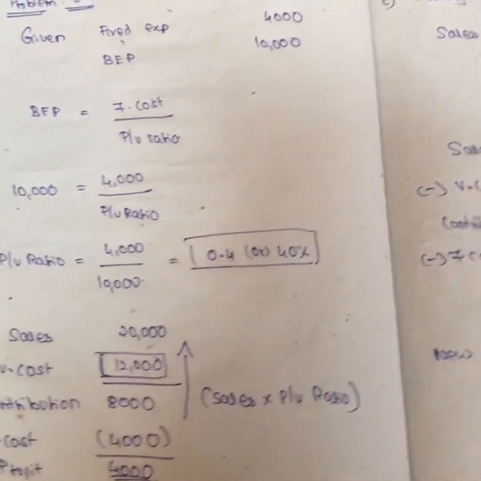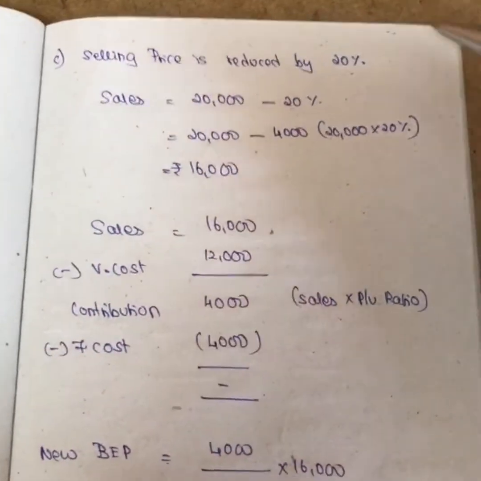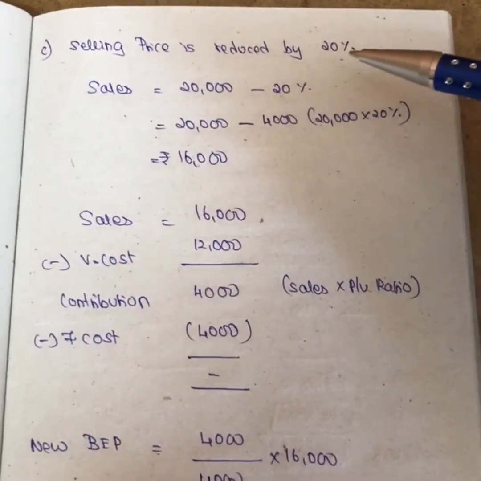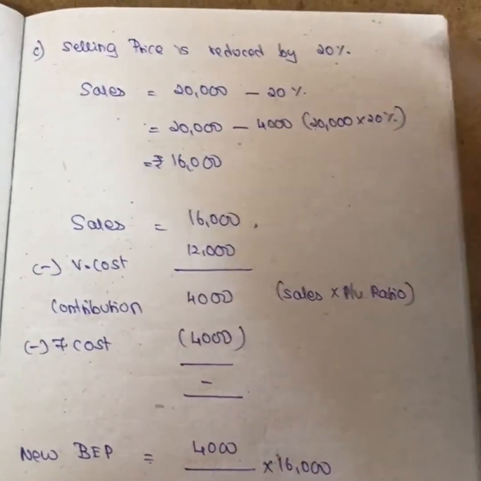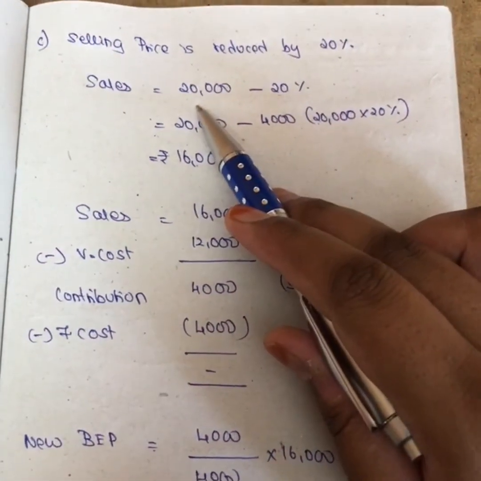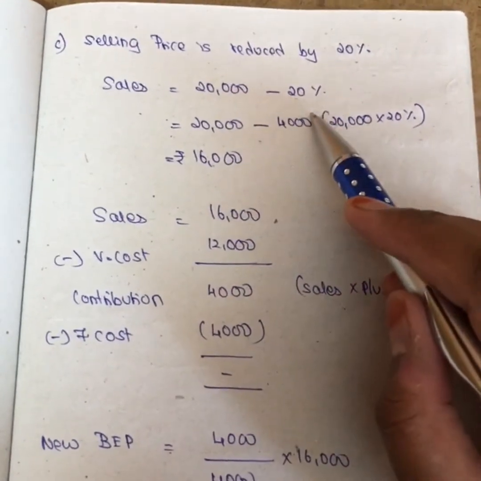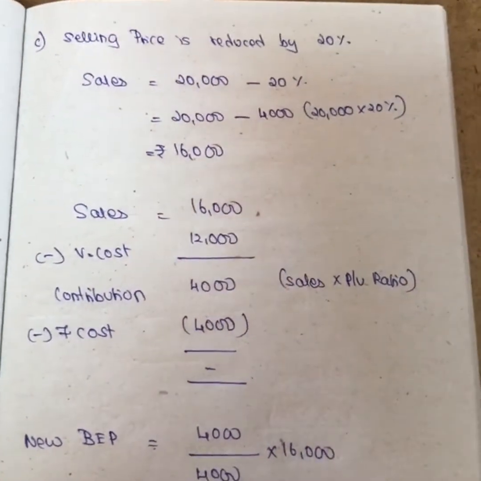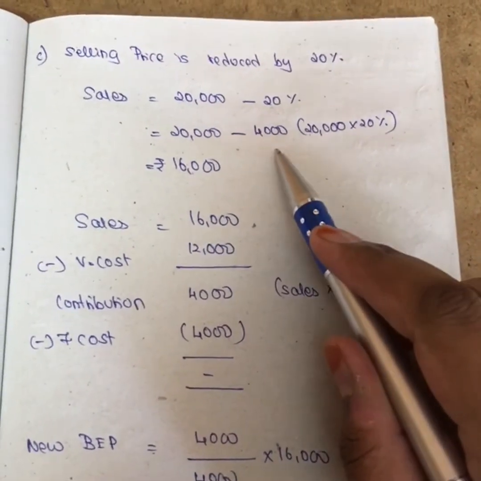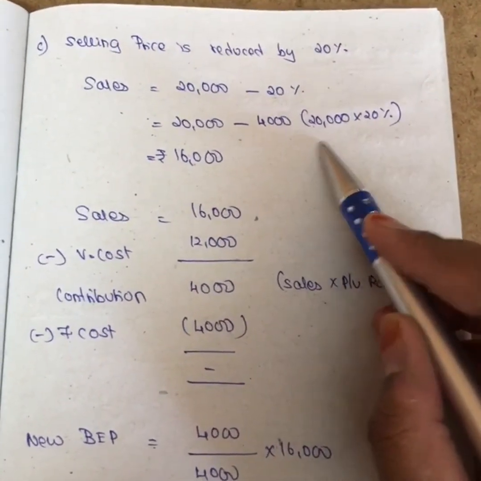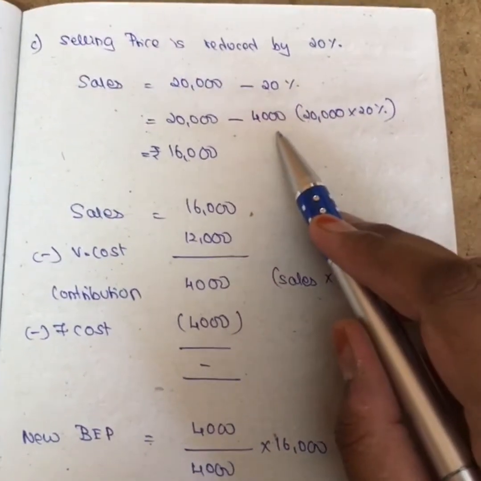Okay, now we will see the third part of the question, girls. So the selling price is reduced by 20%. Reduced means decreased by 20%. See, the sales is how much? 20,000 minus 20%. Reduced means it is decreased, so I will minus. So this 4,000, that is 20,000 minus 4,000. How did you get this 4,000? It is 20,000 sales into 20%, you get 4,000.